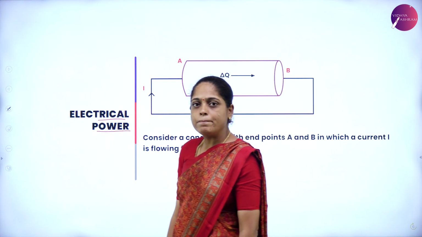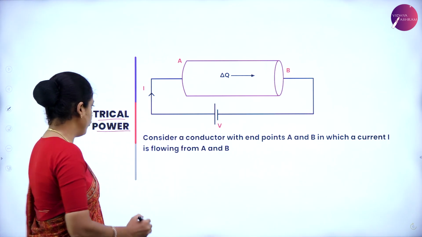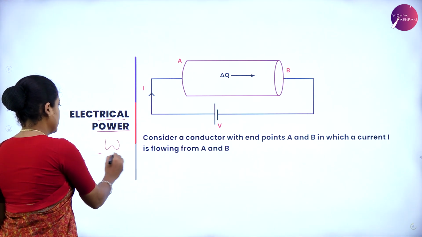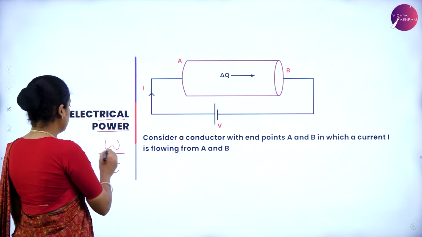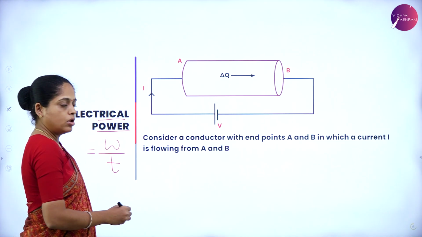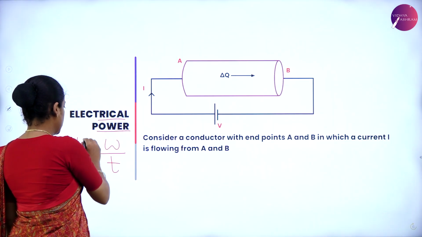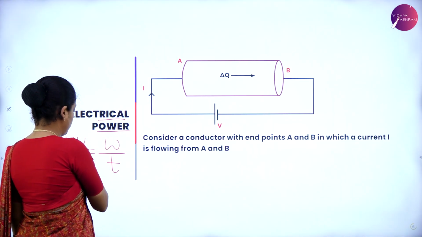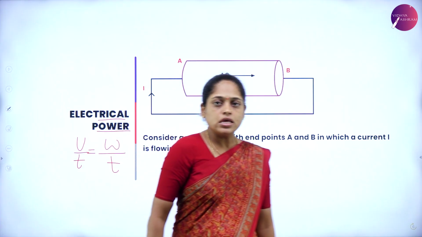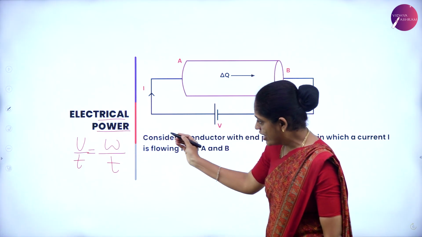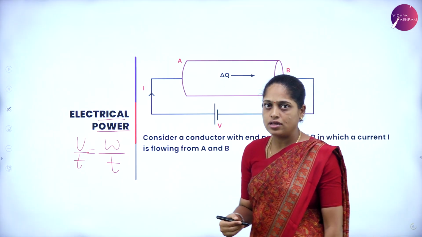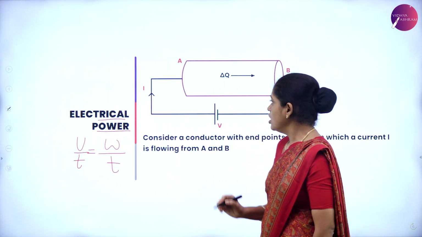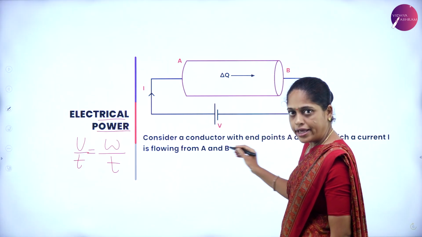Next, we will discuss the power. What is power? Power is the rate of doing work. Power is given by W by t. W is work with respect to time. W is nothing but energy. Energy per unit time is power. So, to find the expression for power, first we need to find out the work or the energy. So, for this, here is the diagram.